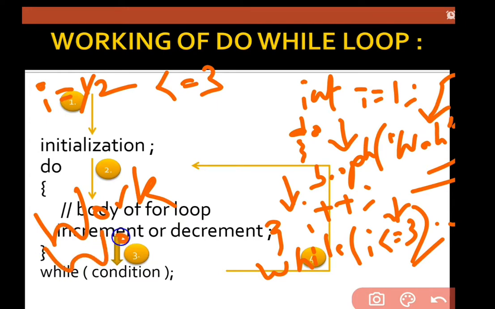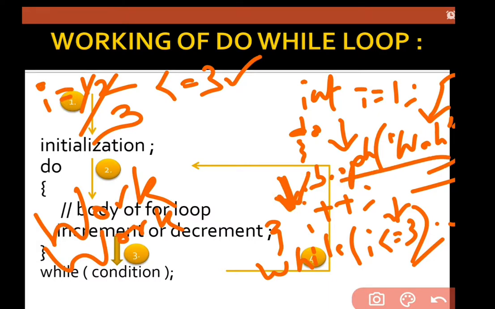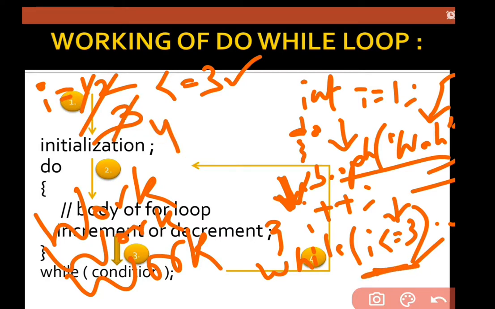Work will be displayed again, and then i is increased again, means the value of i becomes 3. Is 3 smaller than or equal to 3 or not? Yes, it is. Then again work is displayed, and then again i plus plus, means it becomes 4. Is 4 smaller than or equal to 3 or not? No, it is not. We will stop our loop here.